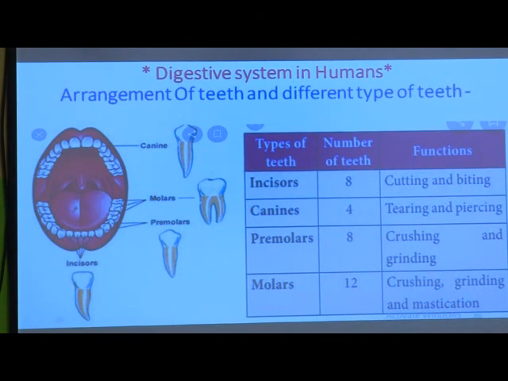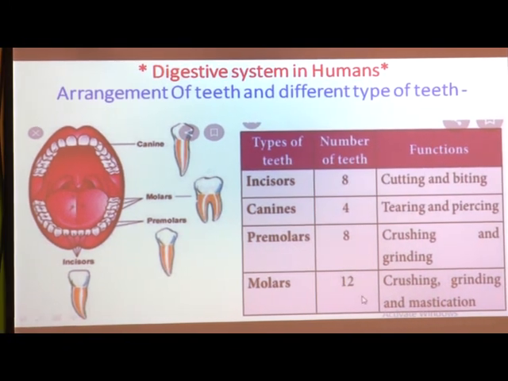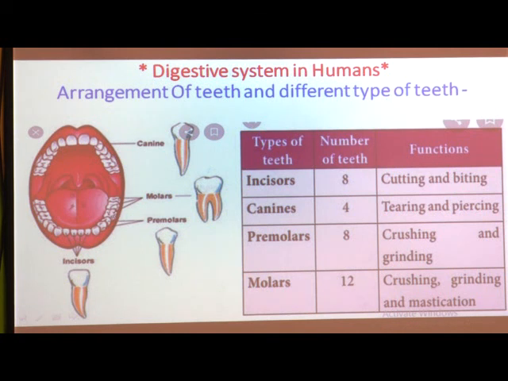And molars, the last type, is the molar. Molars are 12 in number, it means 6 each, after the premolars, lastly inside our mouth. 6 are in the lower jaw, 6 are in the upper jaw, 3 at right and 3 at left.